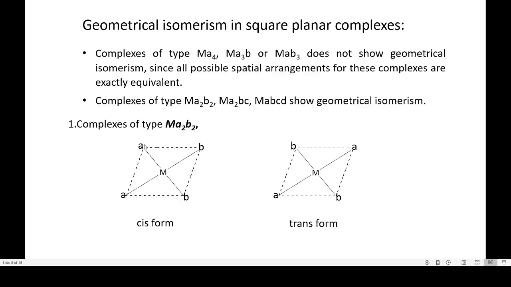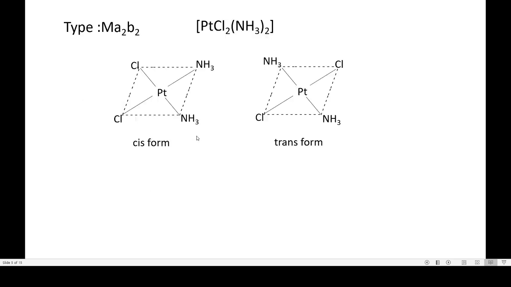Here the similar ligands are adjacent to each other. This is the cis form. In this, the ligands are at positions opposite to one another, so it is the trans form. So, cis-trans isomerism can be observed in the complexes of type MA2B2.